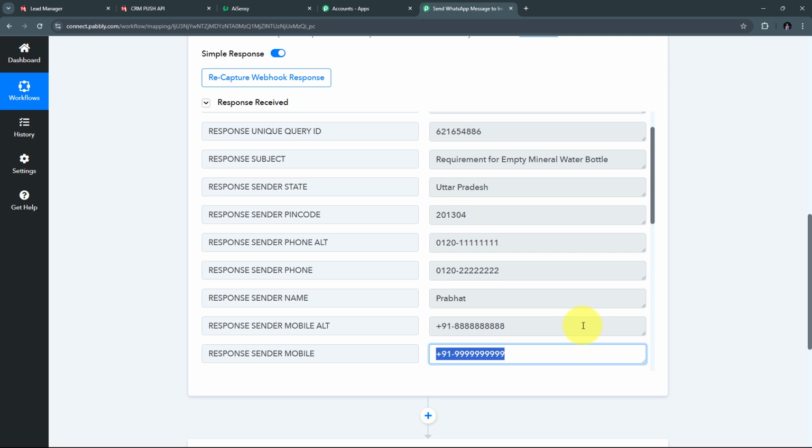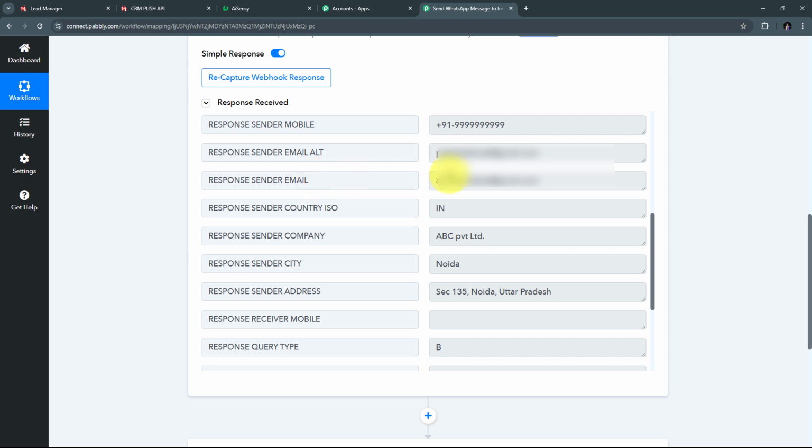Also here I have the sender phone number, I have the alternate phone number, and I have received all the other details too. So I have received the email address, the alternate email address, the country code that is IN, which is for India, the company name that is ABC Private Limited, the sender city that is Noida, and the address that is Sector 135 Noida, Uttar Pradesh. And also with this response, I have received the detail of the message or the inquiry.